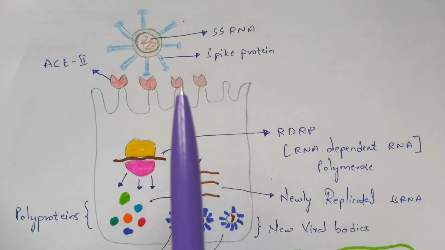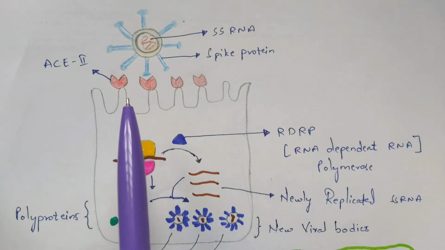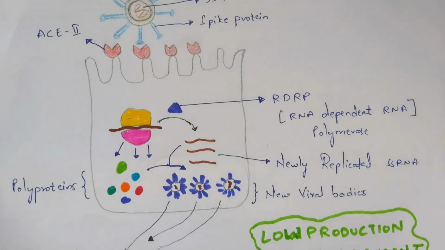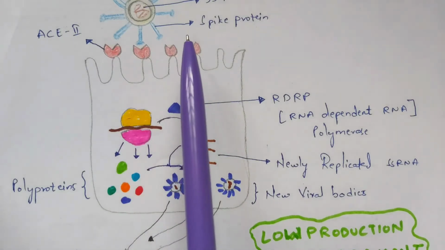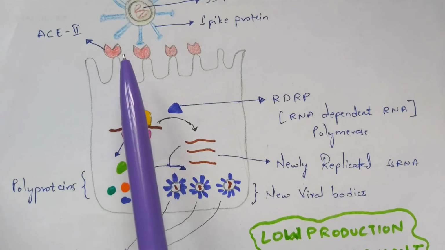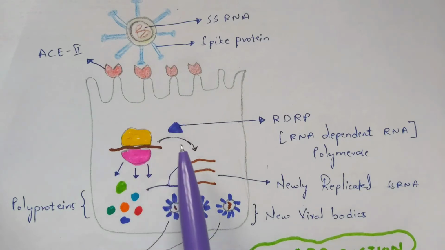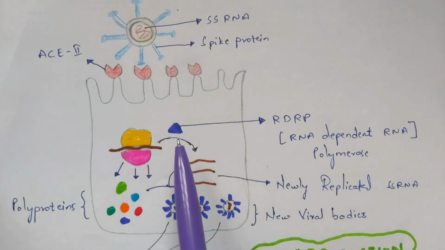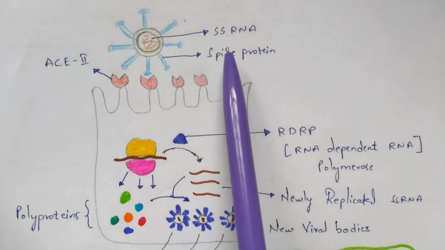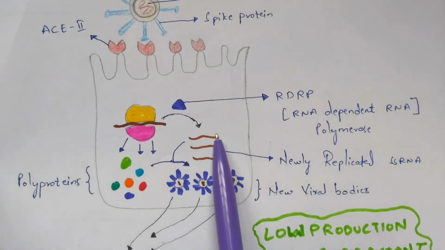So now this spike protein will get bound to this angiotensin converting enzyme 2, and now the actual process begins. So listen properly. Once this spike protein is bound to this ACE2 receptor, this viral genome, this single stranded RNA, will enter into the cytoplasm of this type 2 pneumocyte. This brown colored one is nothing but the viral genome. So what is a viral genome? Single stranded RNA, and that single stranded RNA will enter into the cytoplasm of the type 2 pneumocyte.